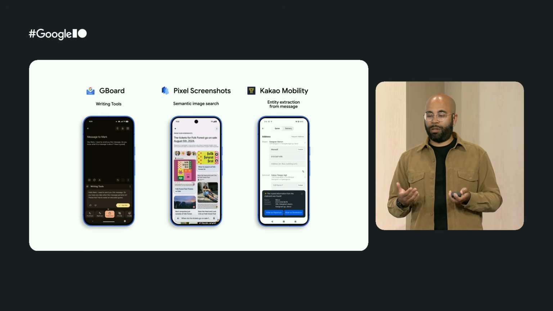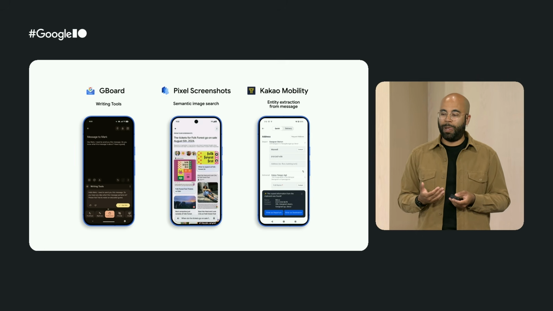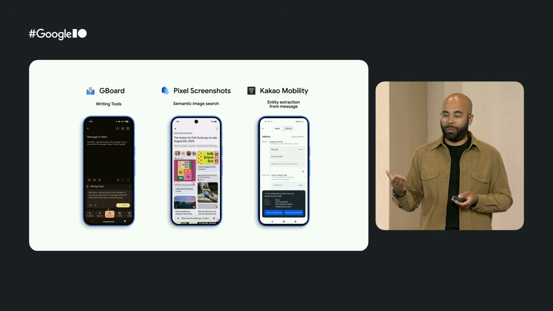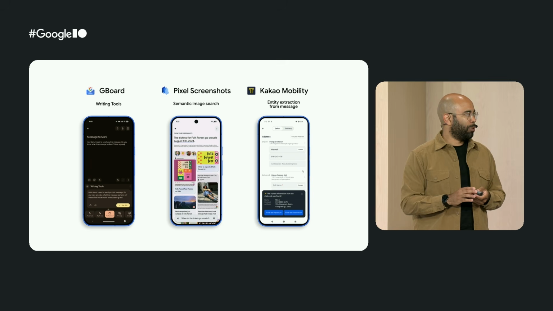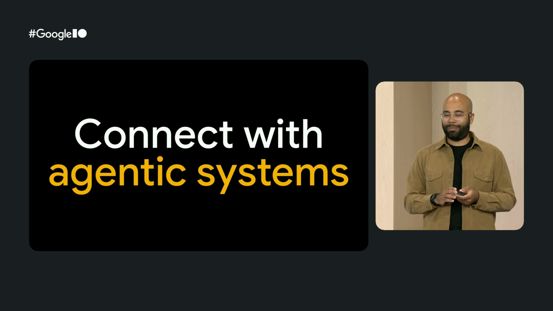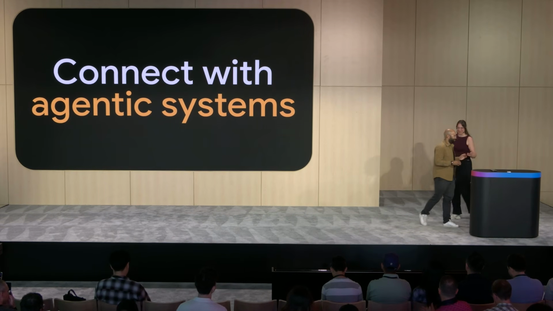So this custom hybrid inference approach is already used by several applications in production. For instance, the Gboard app is using that. It's also used in the Pixel screenshot application. And the Kakao Mobility app also started using it. And so with that, I will pass it back to Jolanda to talk about agentic systems. Thank you, Thomas.